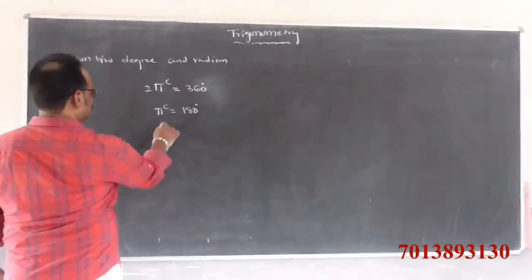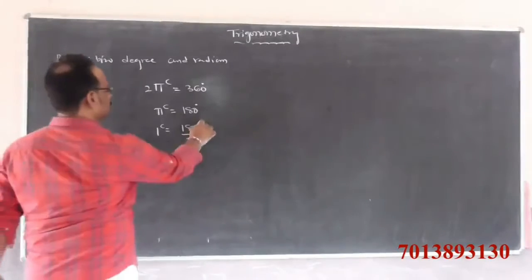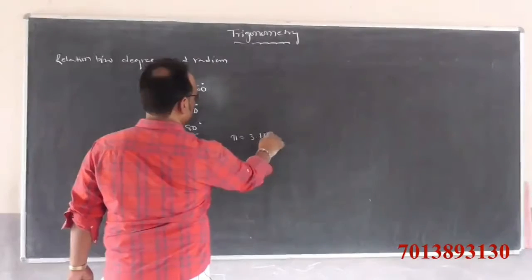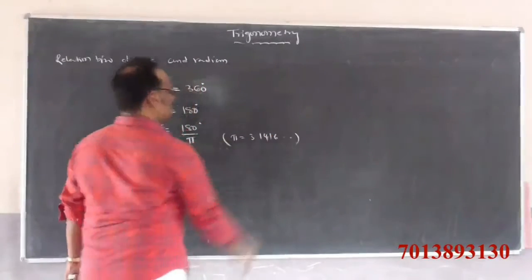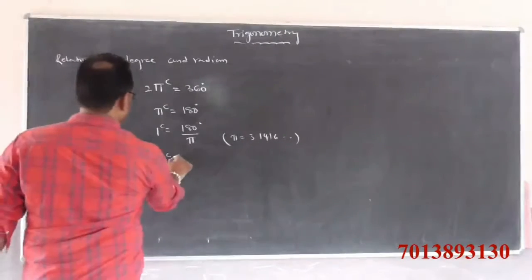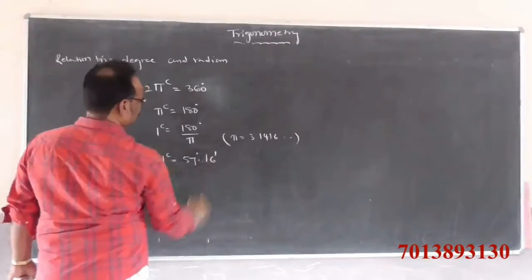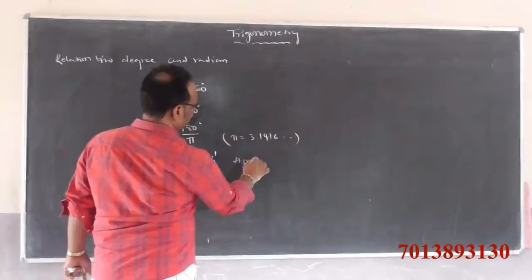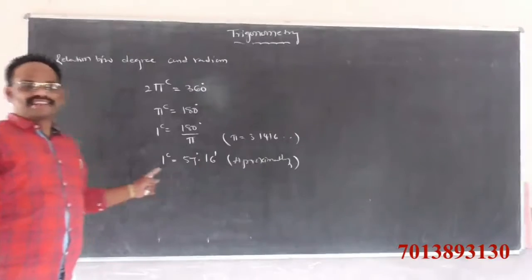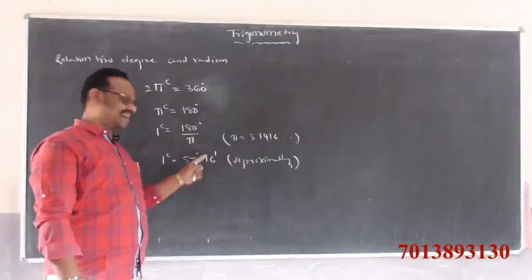And 1 radian is equal to 180 by pi degrees. If you take the pi value as 3.1416 and so on, 1 radian is approximately 57 degrees 16 minutes.